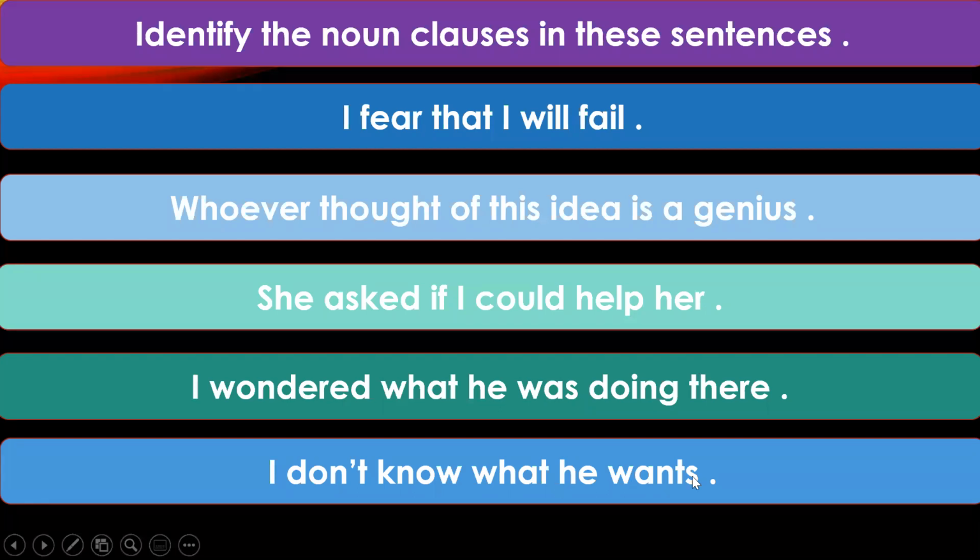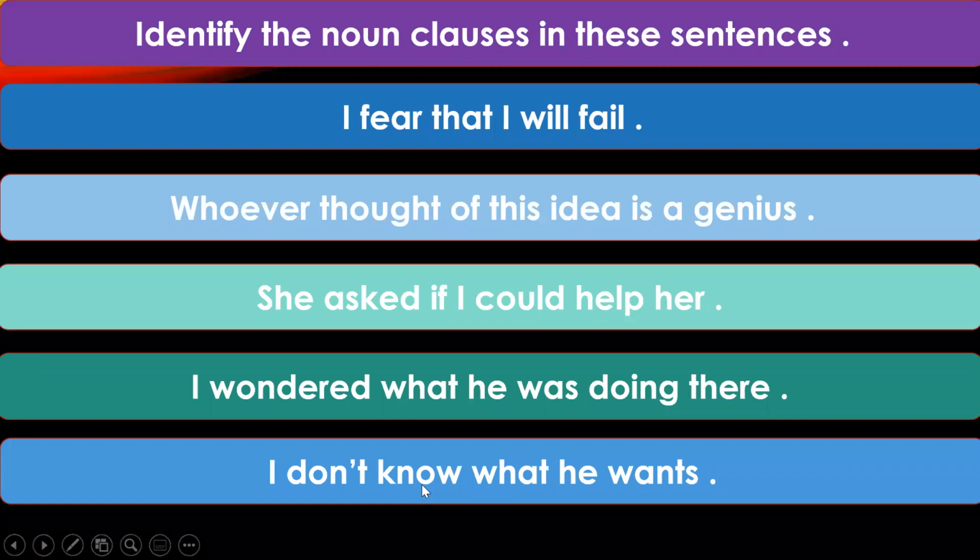So what he wants is a subordinate clause. And since it is answering the question, I ask the verb, what do you not know? And also it is acting as an object to the verb know. This noun clause, what he wants, is acting as an object of the verb know.